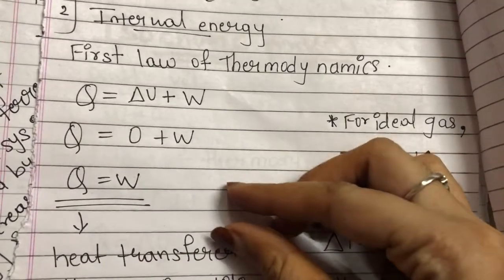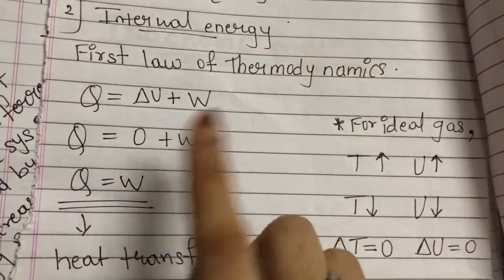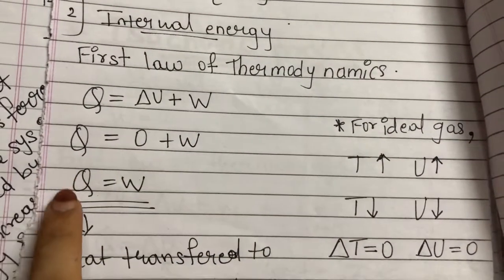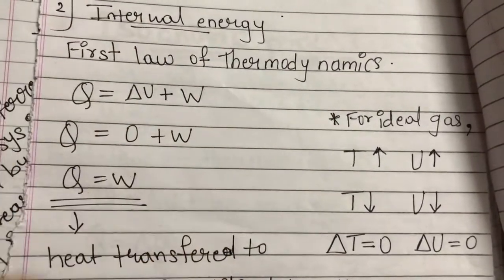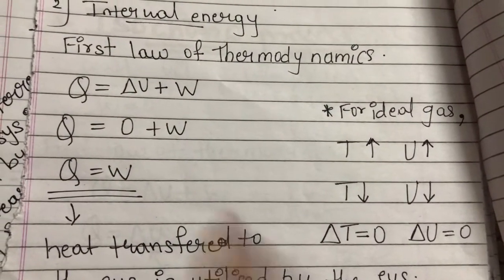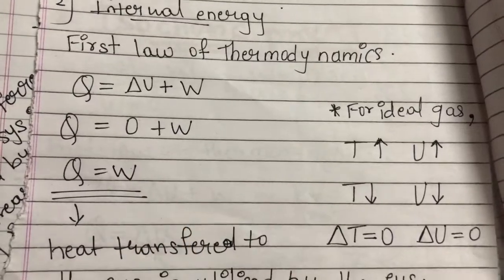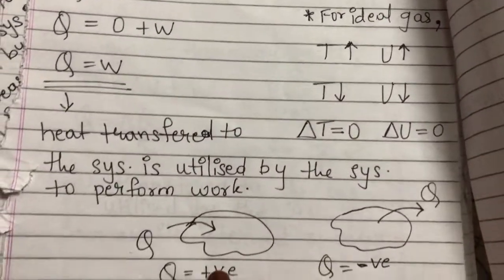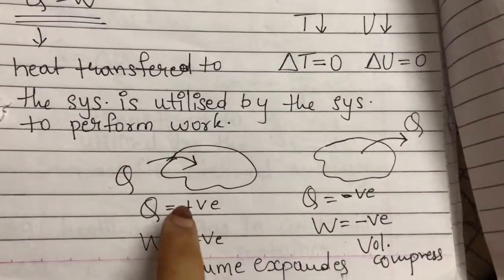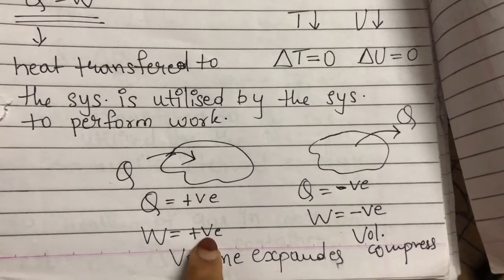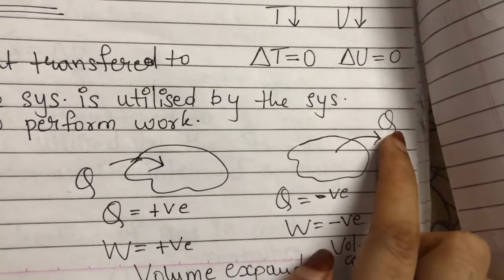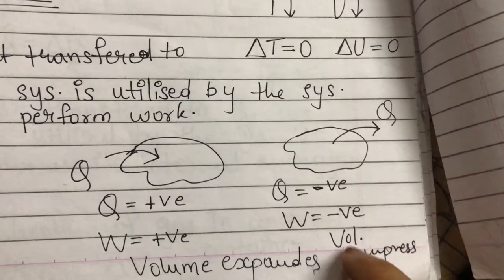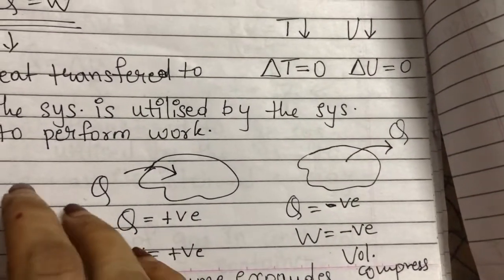Whatever gas has expanded, that is expanded by utilizing the heat given to the system, and that heat doesn't raise the temperature of the system. Okay? That is the reason temperature of the system remains constant throughout the process. Okay, now when heat is given to the system, heat becomes positive and work done is positive. In that case, volume of the gas expands. If heat is taken out from the system, work done is negative and the volume of the gas compresses.